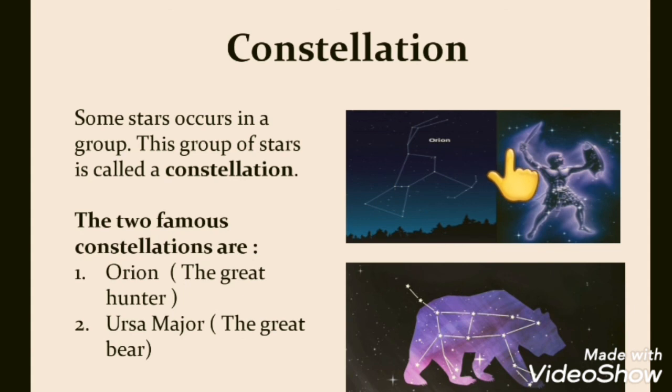As you can see in this image, Orion is called the Great Hunter because it makes the shape of a hunter. Now, Ursa Major, the Great Bear. We call Ursa Major the Great Bear because the group of stars makes the shape of a bear. So we call it Ursa Major, the Great Bear.